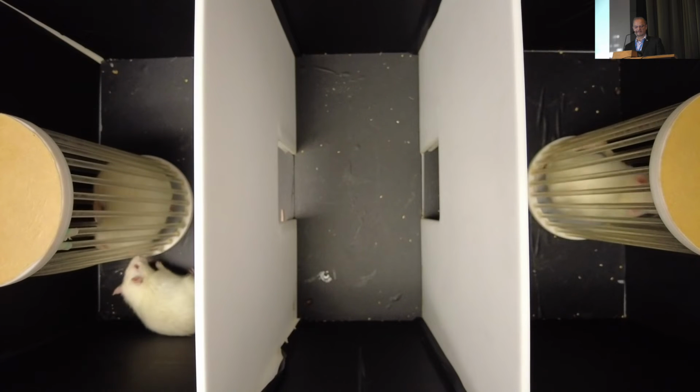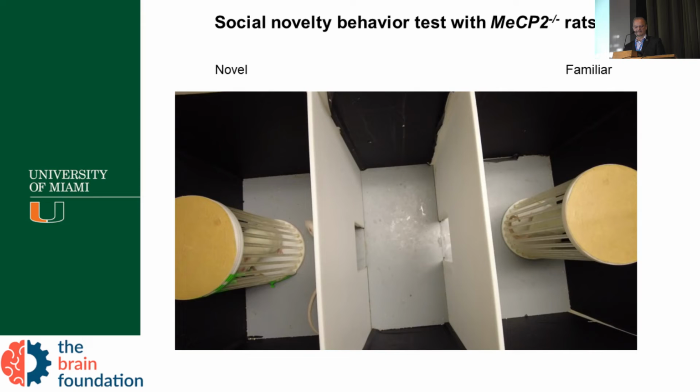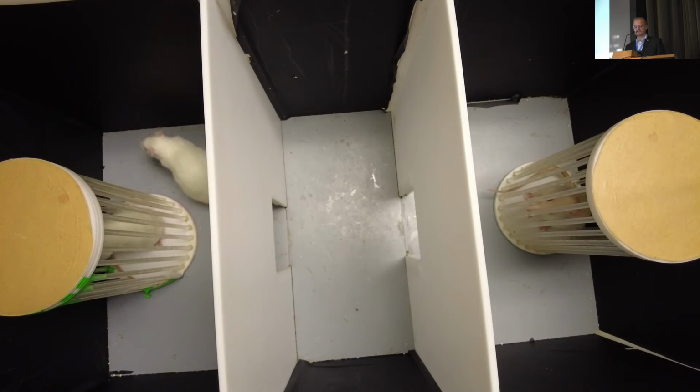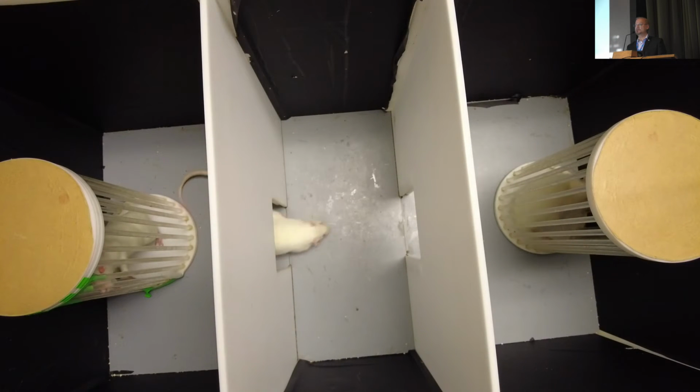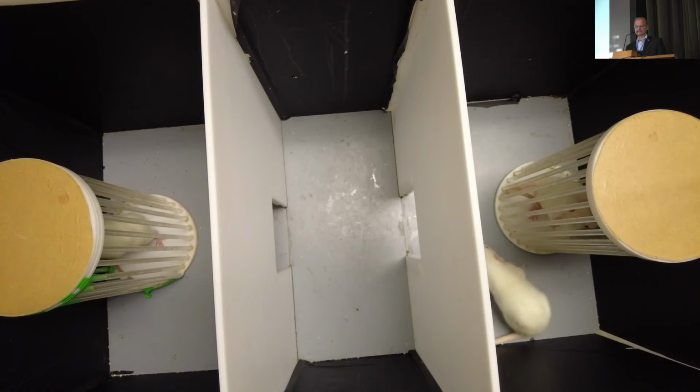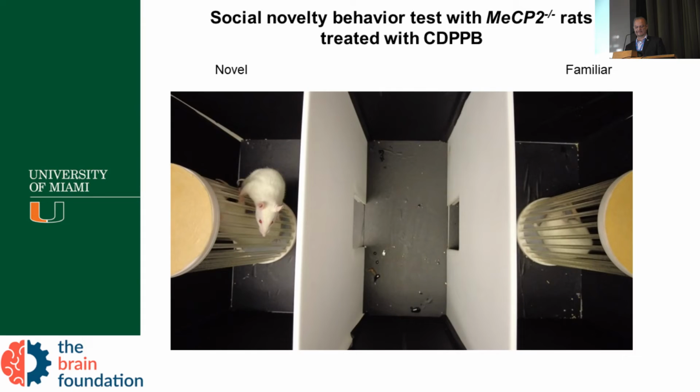When we have a MECP2 rat, the rat is not interested in the other guy, looking around, changes, goes around, does not spend time. So we quantify the time spent in each chamber so we can analyze statistically if it is significant or not.